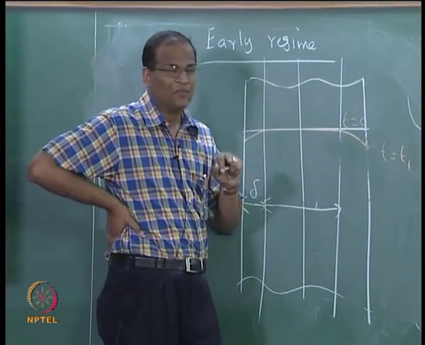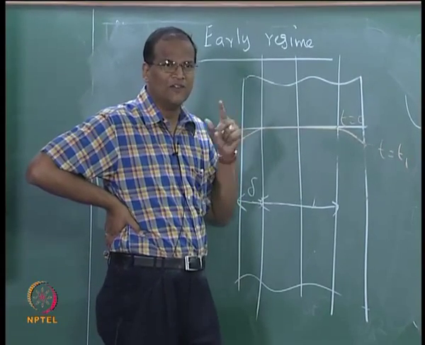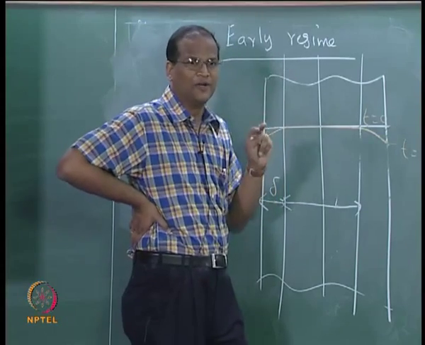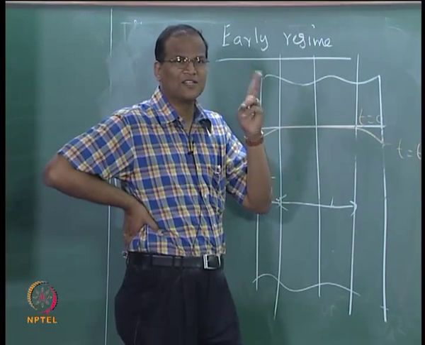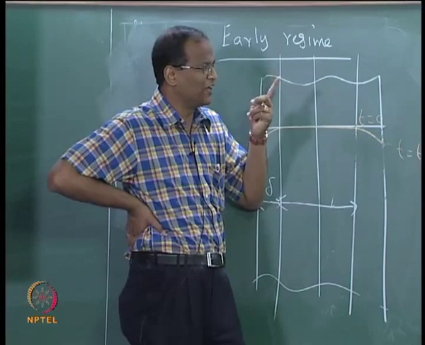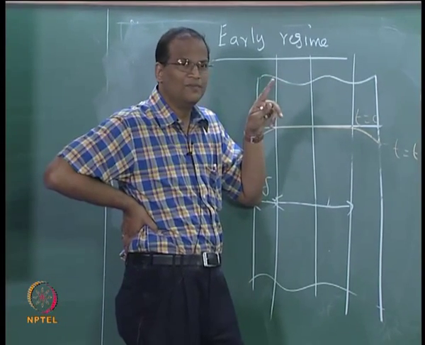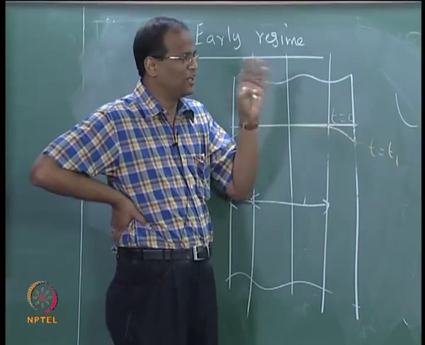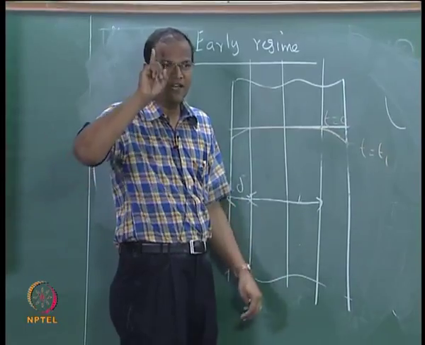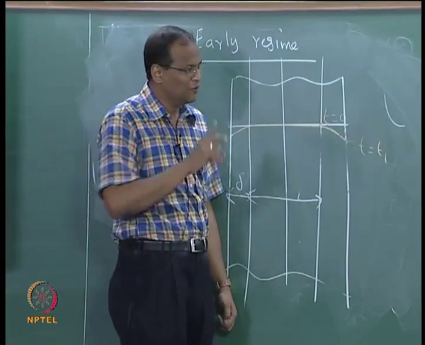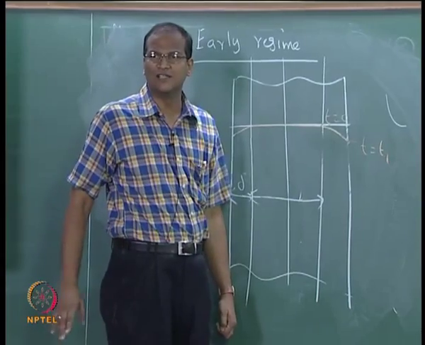So for eta equal to 0 or eta equal to infinity, you can keep the t constant and see what is happening with respect to x, or keep x constant and see what is happening with respect to t. Therefore by a very intelligent combination of x and t, x by 2 root alpha t, we get one parameter eta called the similarity variable, which will tell the whole story of the transient conduction in the slab.